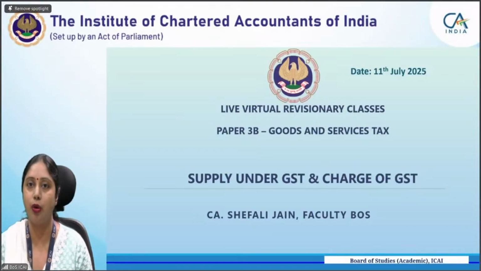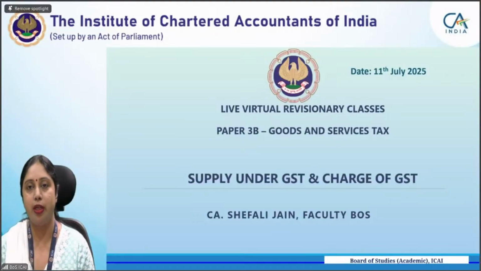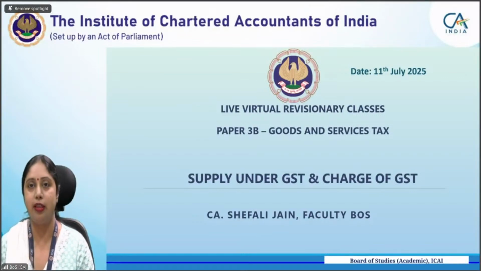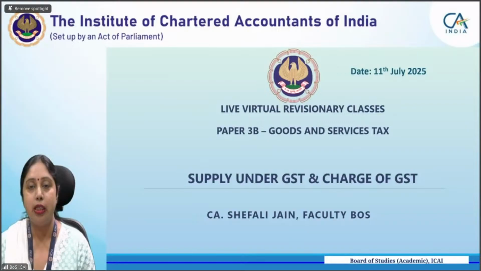We start with the concept of supply, then questions based on all three schedules, mixed supply, composite supply, and then we'll go to the chapter of charge of GST. There also the significant concepts are which tax is to be levied in which cases, type of transactions, the different scenarios of the reverse charge mechanism, and then we'll come to the composition scheme. So through the questions, we'll be revising the entire concept of supply and charge.